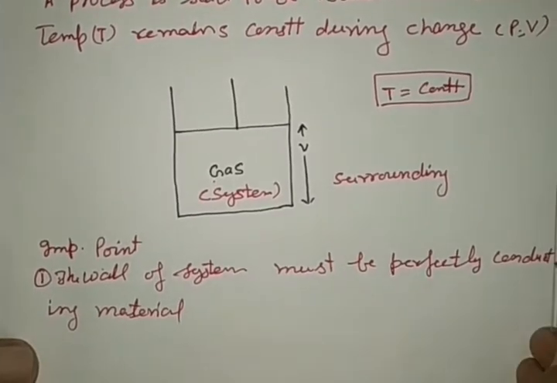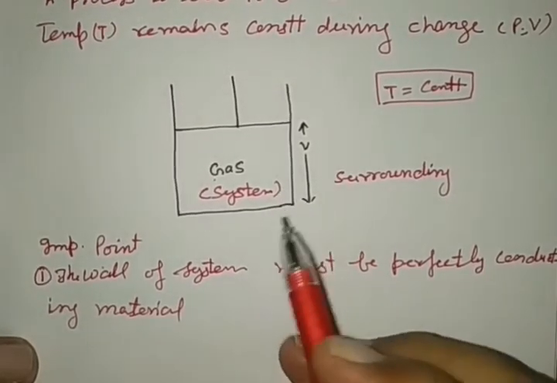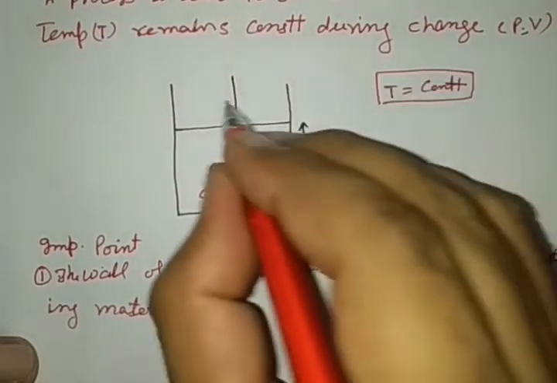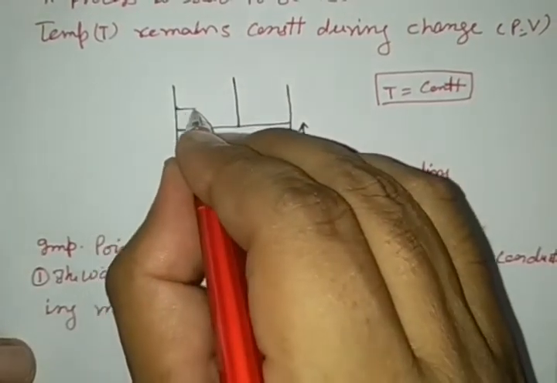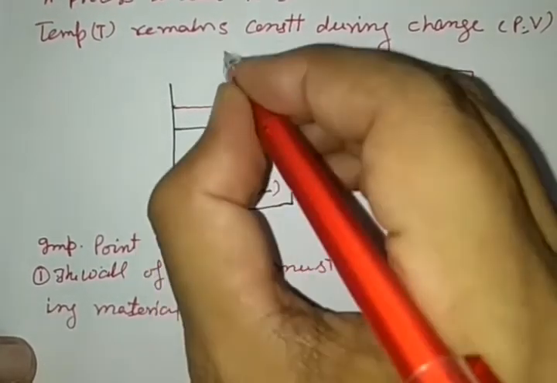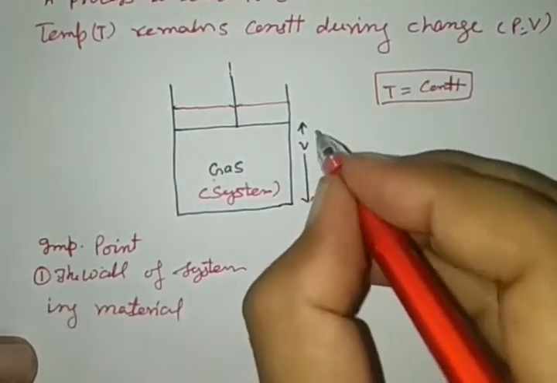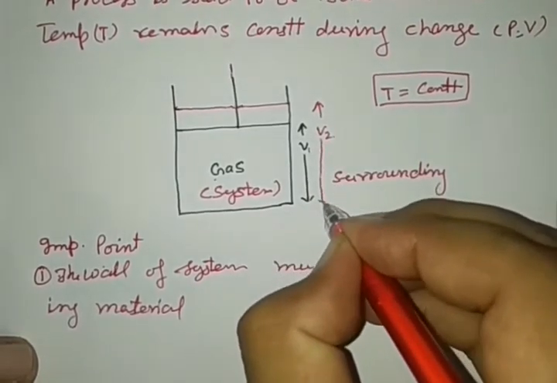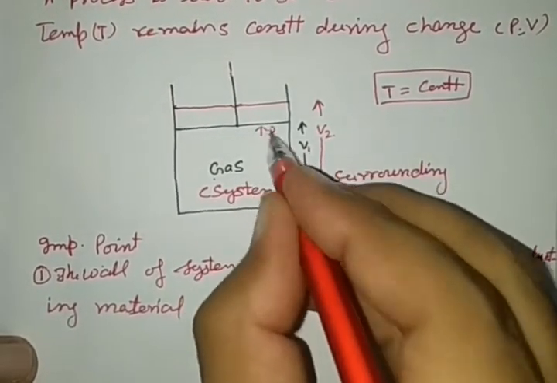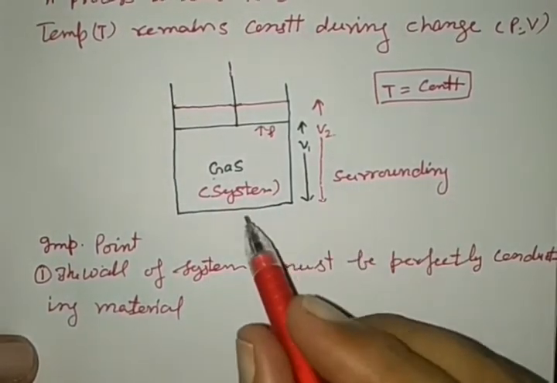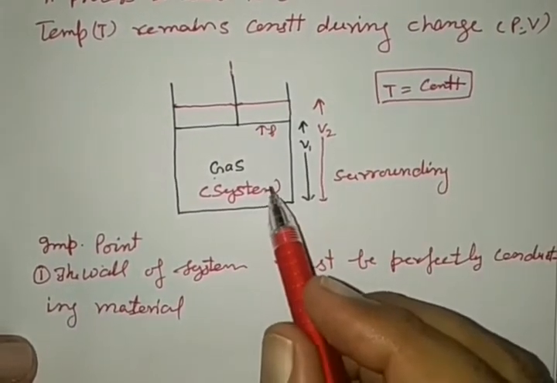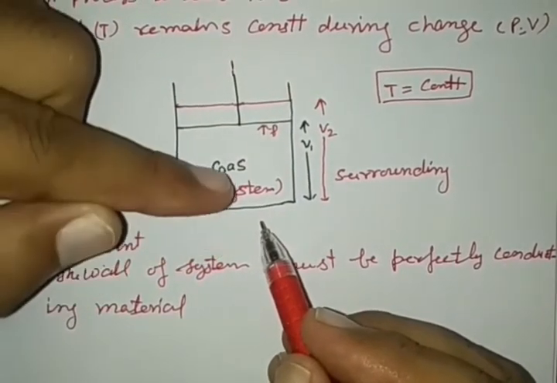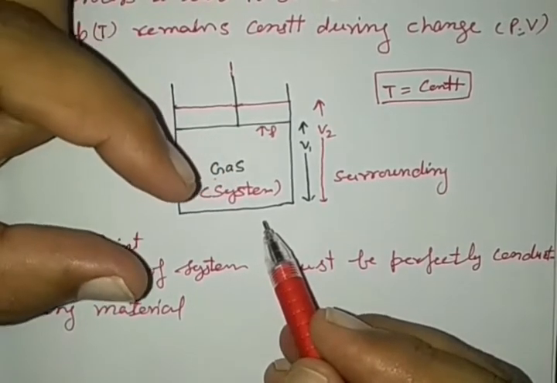What does it mean, conducting material? See very carefully. If the system moves upward and volume changes from V1 to V2, a pressure will act. This is due to the absorption of heat. So when volume expands, heat is required, and this heat will be absorbed from the surrounding into the system in an amount equal to the work done.